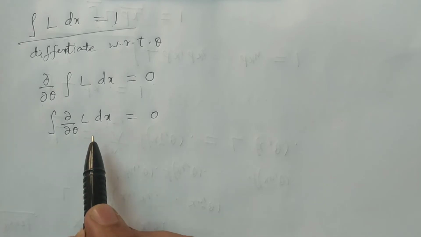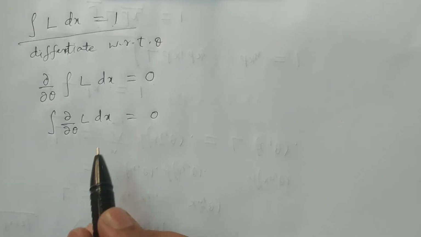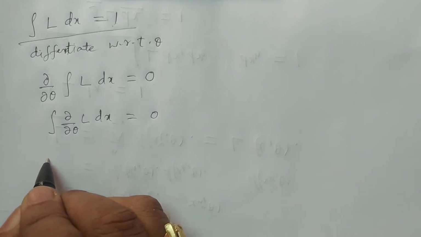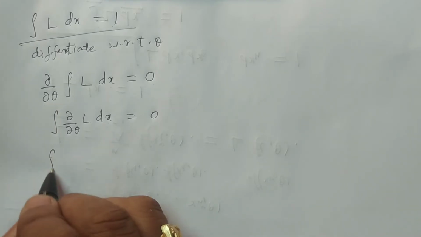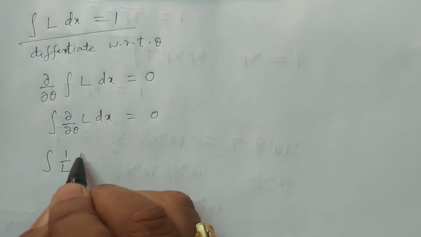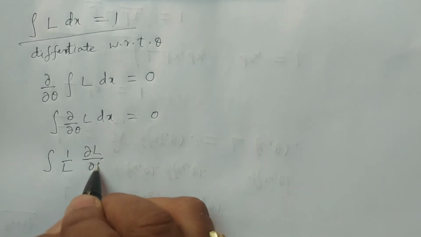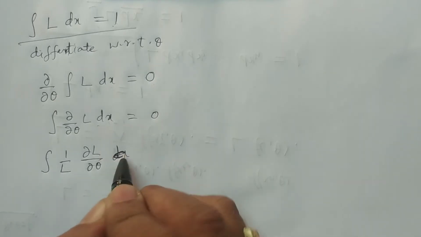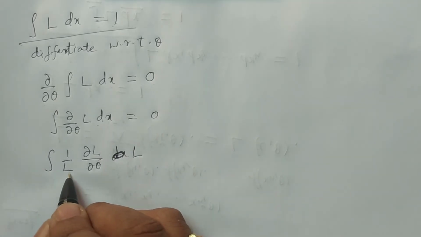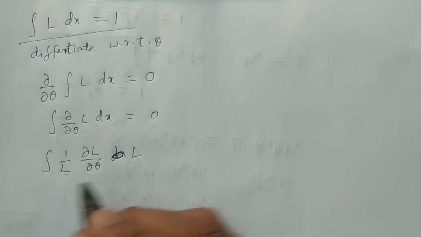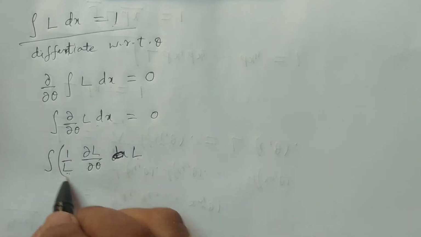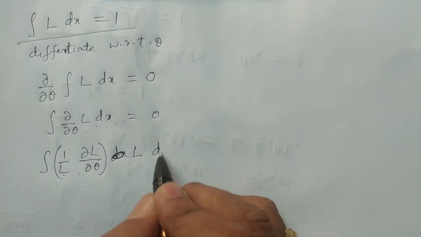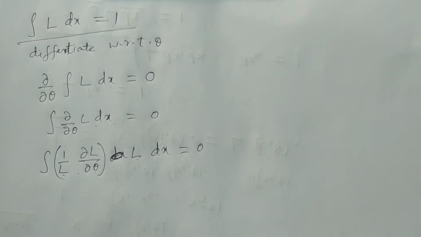Okay, like that. And then we multiply and divide by L, which is what I am doing here: the integral of 1 by L, dou L by dou theta, multiplied by L dx. You have to multiply with L and divide with L. So whatever I am dividing by L, I am keeping here as 1 by L dou L by dou theta into L dx, which is equal to 0.